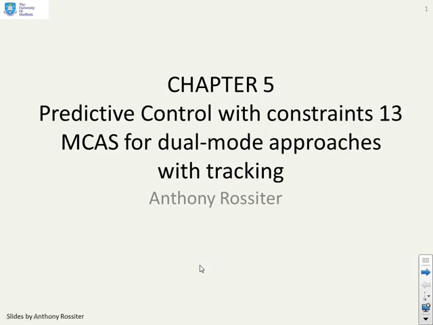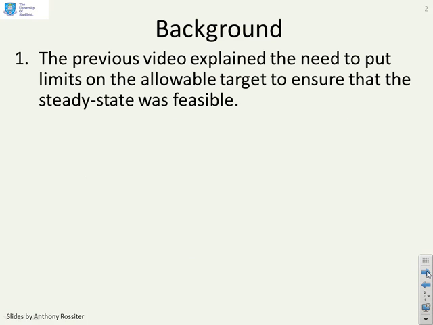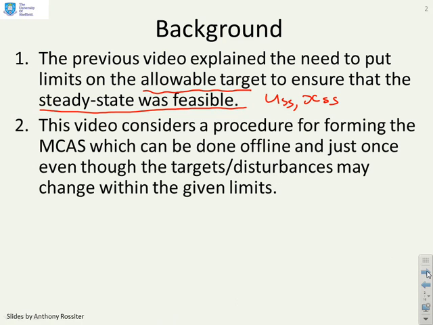This video looks at how you might formulate an MCAS for a dual mode approach with tracking. The previous video explained the need to put limits on allowable targets to ensure the steady state was feasible, and that comes about because of how we've set up our dual mode control law, where we assumed that the steady state was USS and XSS, and we have to make sure that that steady state lies inside constraints.